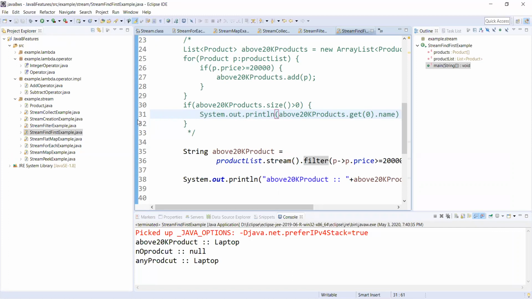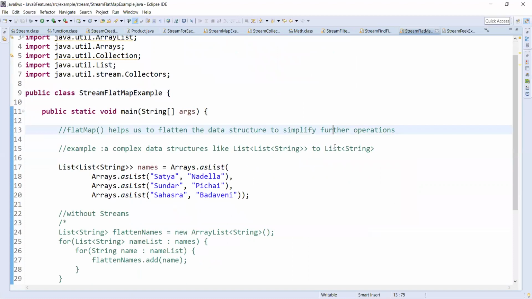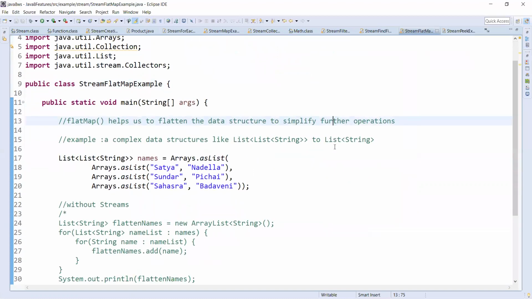Yeah, so the last one in my list today is flat map. So what is flat map? This flat map helps us to flatten the data structure to simplify further operations. For example, if we have a complex data structure, by using flat map, we can flatten that. For example, a complex data structure like list of list of string, we can flatten that to list of string by using flat map.